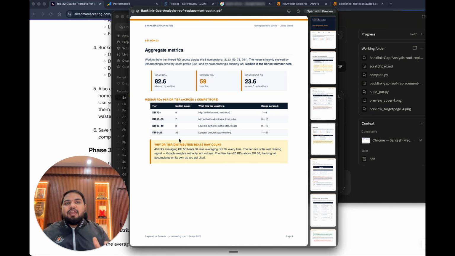That is where we have to also use our common sense and our SEO knowledge in general, because yes, Claude Cowork or any AI tool for that matter will give you raw numbers and analysis on that number, but from an SEO experience we need to know what works in a niche and what kind of links are actually required. For example, one DR70 plus link is better than 5 of these DR30 to 40 links, right? So you have to understand this is something you can only get from SEO experience or working in this industry.